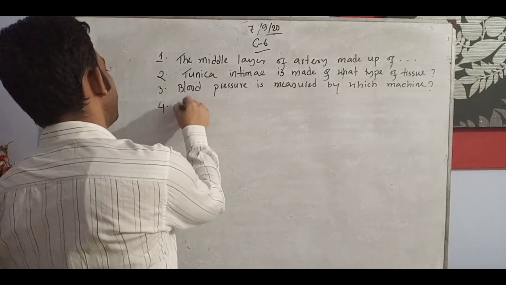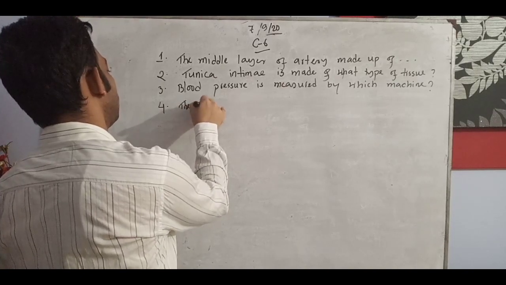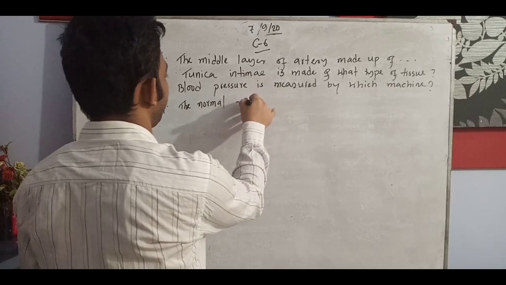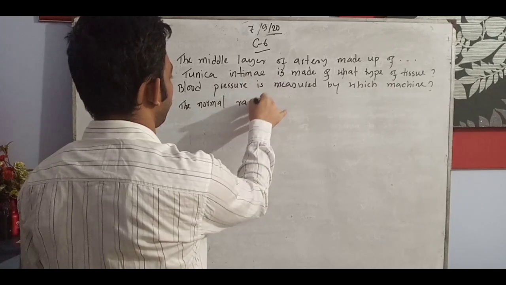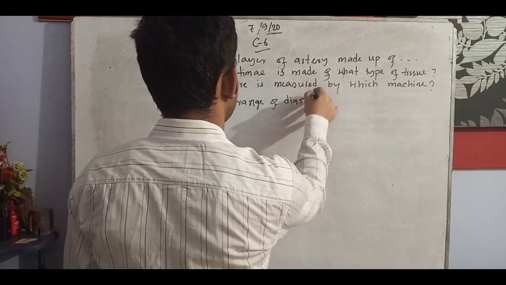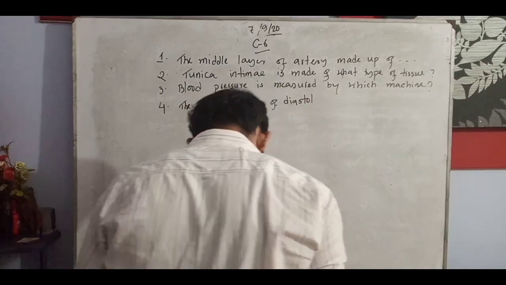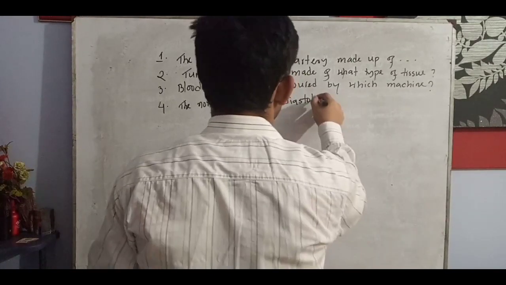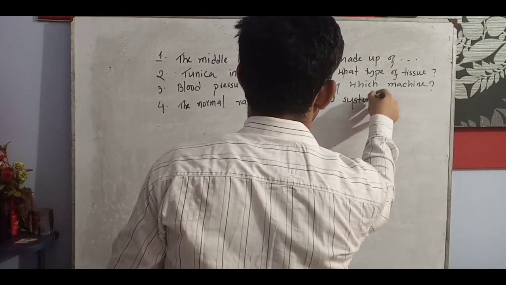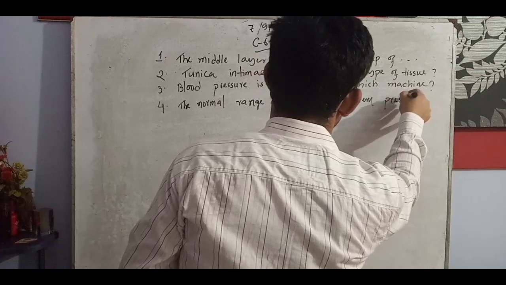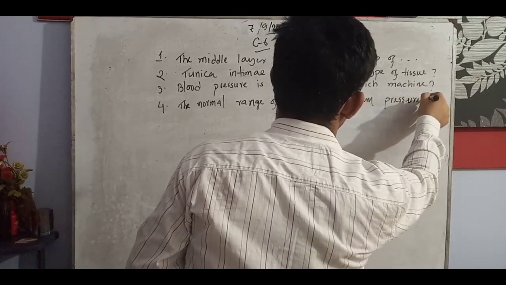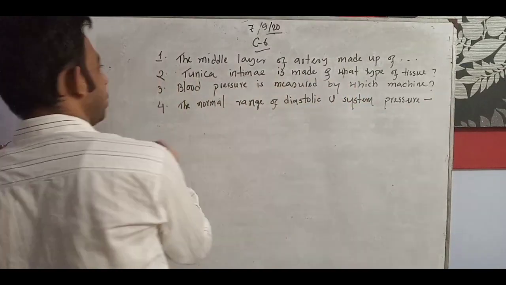The normal range of diastolic and systolic pressure. What is the normal range actually?